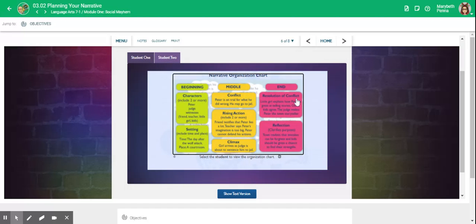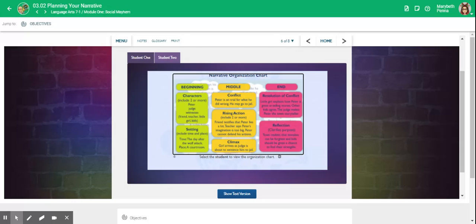Beginning: Peter, judge, witnesses, friend, teacher, little girl, kids. The setting: the day after the wolf attack. Place: a courtroom. Conflict: Peter's on trial for what he did wrong. He may go to jail. Rising action: friend testifies that Peter lies a lot. Teacher says Peter's imagination is too big. Peter cannot defend his actions.